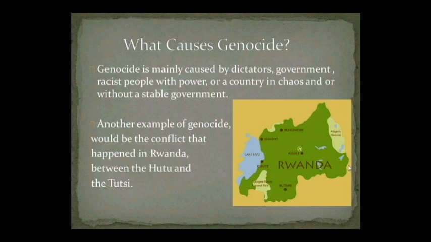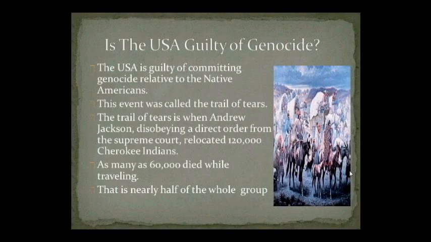What causes genocide? Genocide is mainly caused by dictators, governments, racist people with power, or a country in chaos and or without a stable government. Another example of genocide would be the conflict that happened in Rwanda between the Hutu and the Tutsi tribes. Is the USA guilty of genocide?